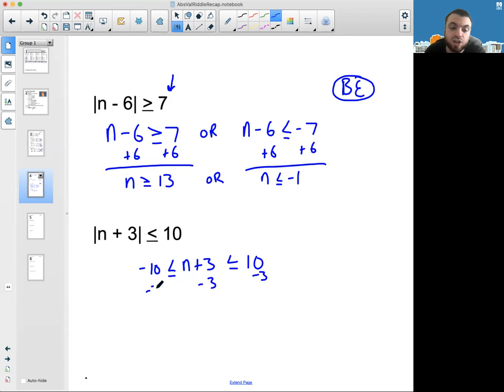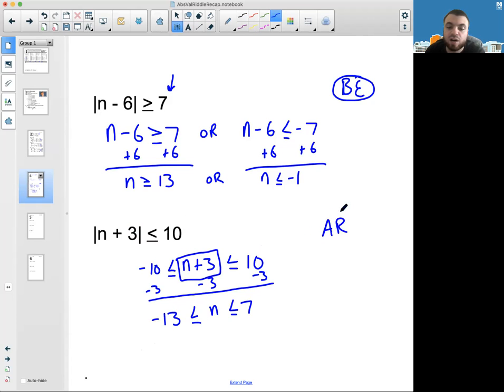Okay, and again, notice the overlap. You make an inequality, you put n plus 3, whatever in the bars in the middle, and then you put the number to the right and its opposite on either side. So you end up with -13. Remember, you're going to subtract based on where n's at, right? You want to get n alone. So you're going to -3, and you're going to remember to do it to all three sides. So -13 is less than or equal to n, which is less than or equal to 7. And that one goes with AR.